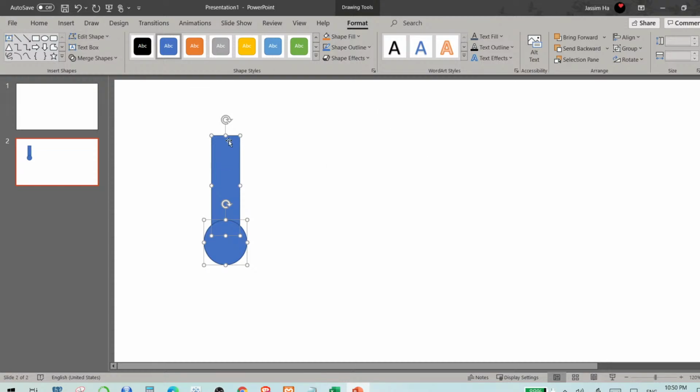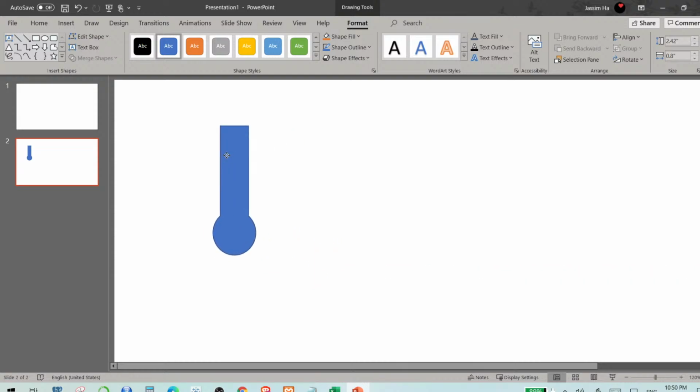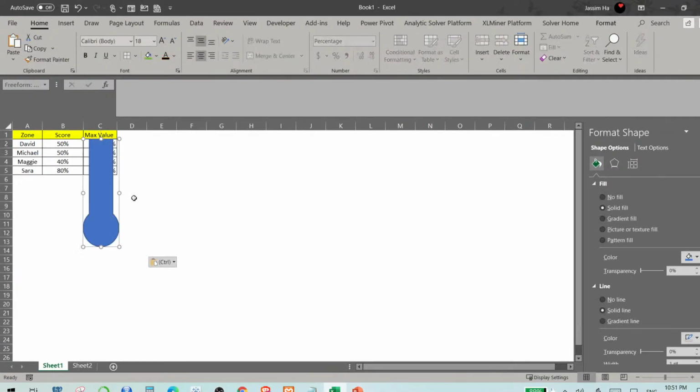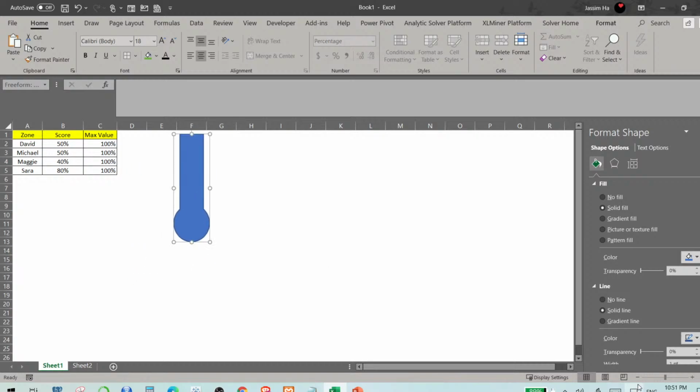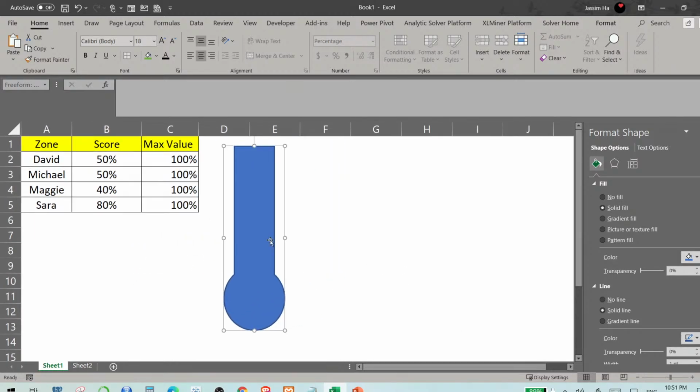When I create this thermometer, I go to merge shapes and click on union. When I create the union, look how I have created this shape that I can use in my Excel chart. I would simply copy this, come back to my Excel and paste it. As you could see, I have pasted this. Let me zoom a bit so everybody can see it.